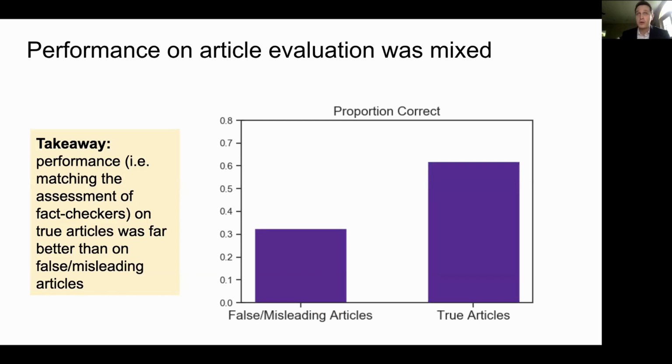When we look at true articles, we see the performance is better. On average, they're correctly labeling true articles as true 60% of the time. But recall that 40% of our articles are from mainstream sources, like the New York Times, Wall Street Journal, CNN, etc. So it's not particularly hard for individuals to say that an article from New York Times is true, or from CNN or Wall Street Journal is true.